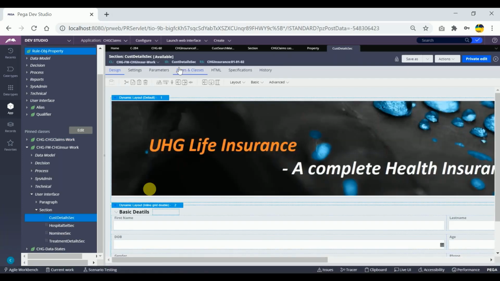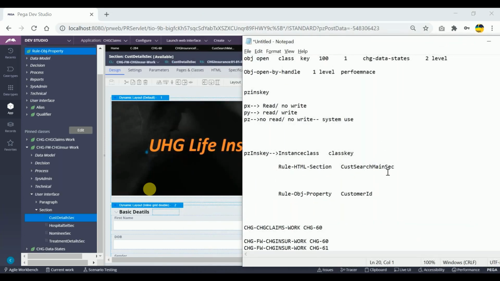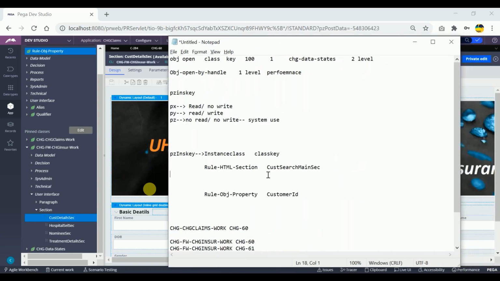So can you tell me the instance class of this particular section rule? So this is the section rule, right? Can you tell me the instance class of this? Rule HTML section, customer details section. Okay, customer details section. Yes. So this is the thing you're talking about.